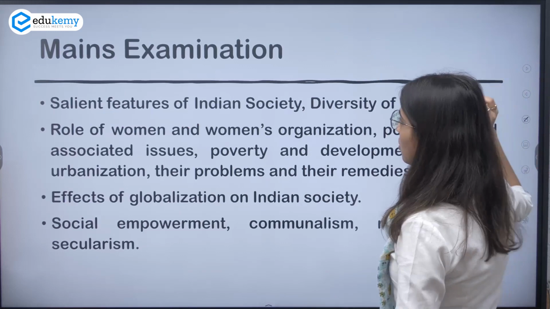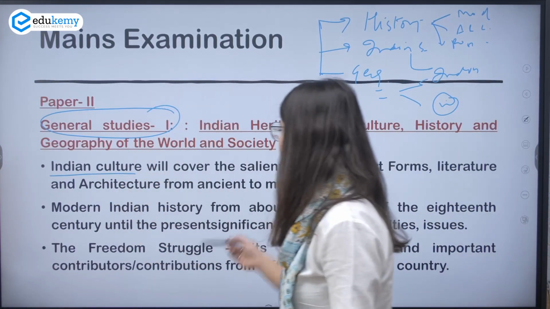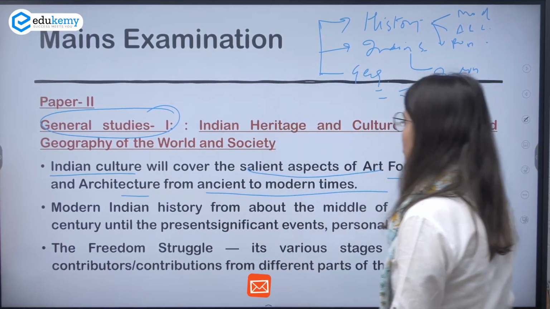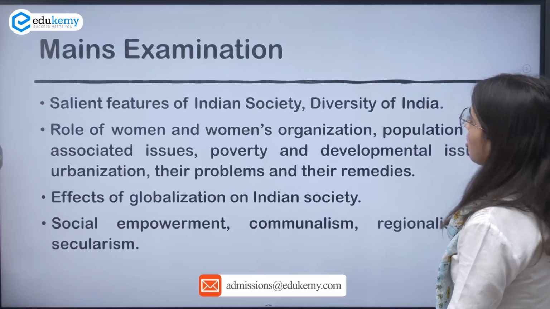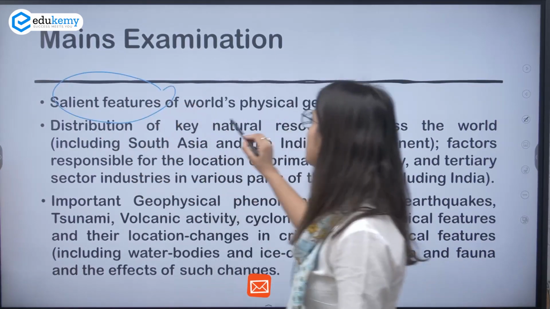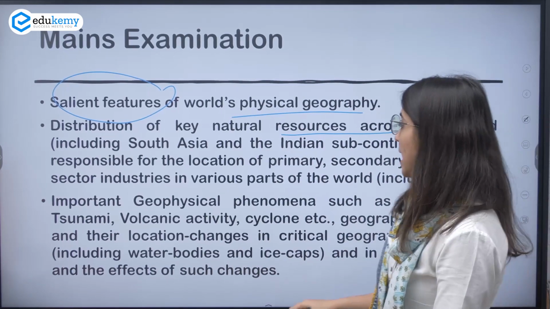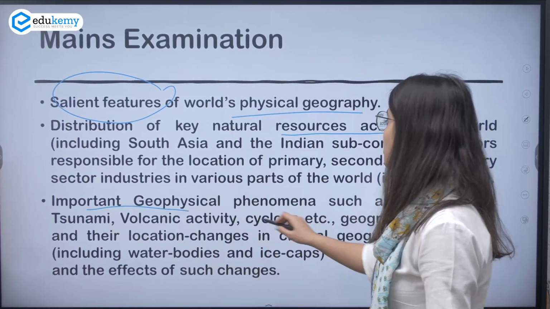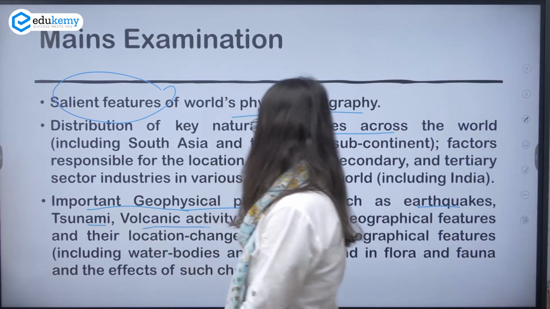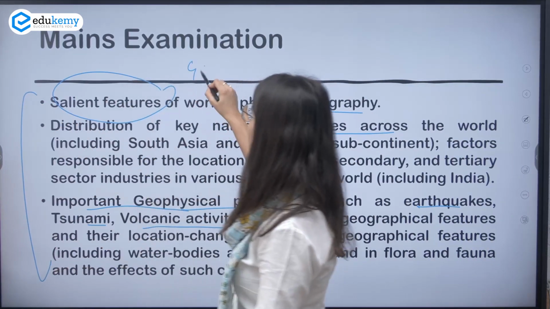Okay, so yes, we can see what is asked in Indian history. Indian culture will cover salient aspects of art forms, literature, architecture from ancient to modern times. And if we talk about geography, they are asking about salient features of the world's physical geography. They are asking about resources across the world. And the syllabus is about important geophysical phenomena such as earthquakes, tsunami, volcanic activity. You have to prepare GS paper 1 on these lines.